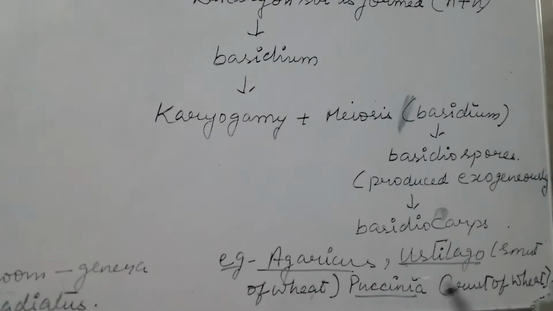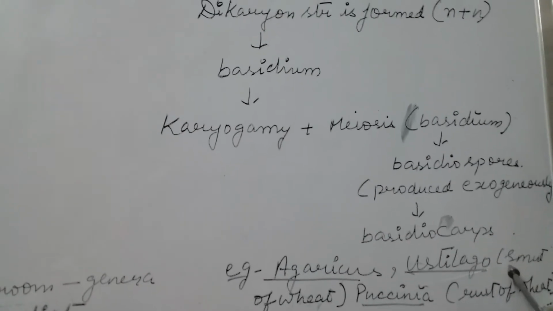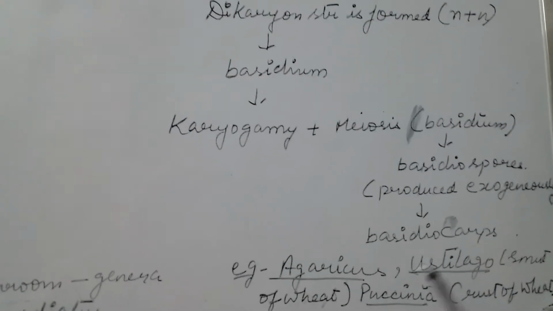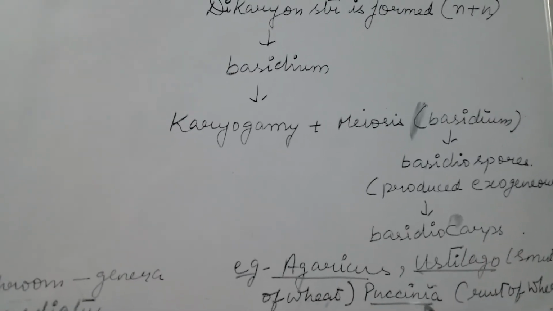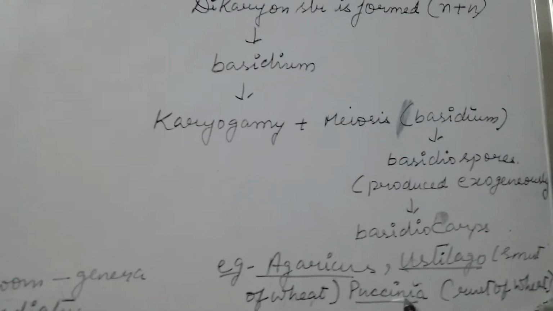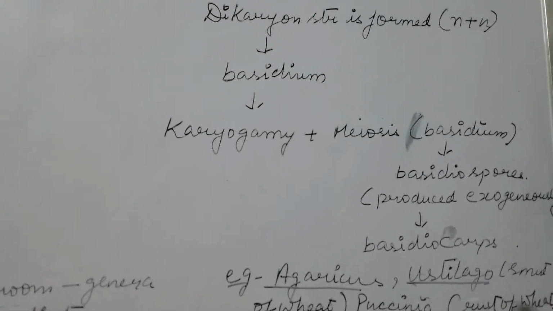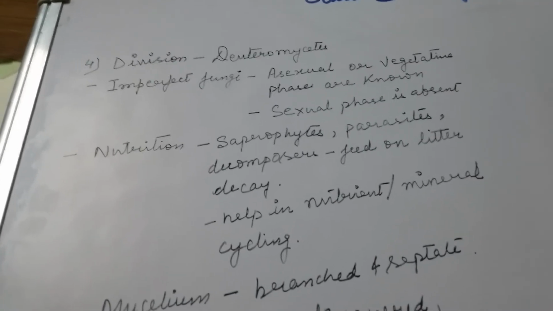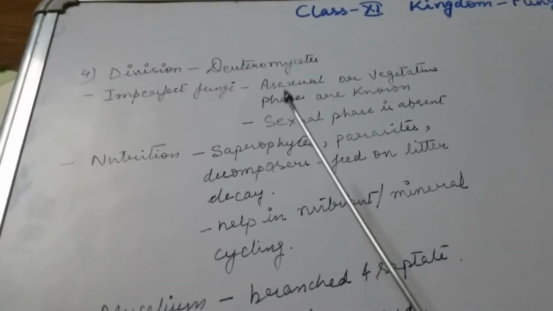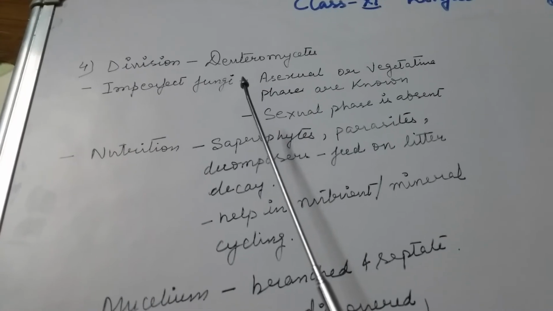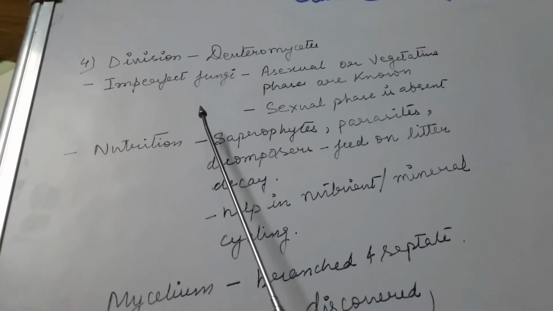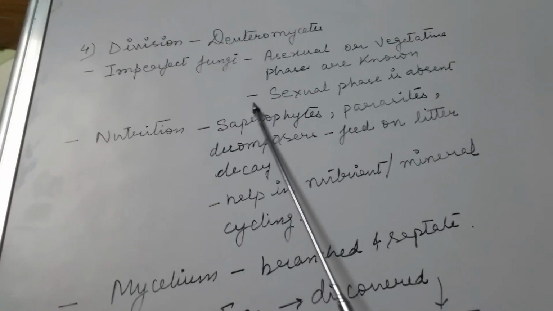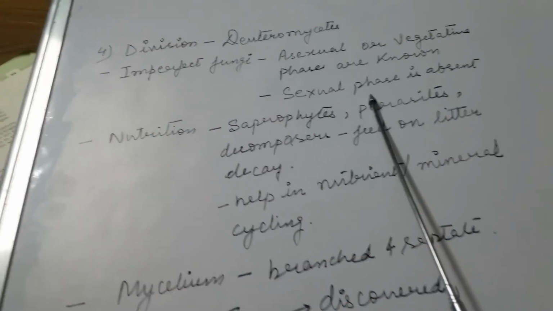A question asks: name the fungus that causes smut of wheat. It is Ustilago, and Puccinia graminis causes rust of wheat. The next division is Deuteromycetes. The fungi of Deuteromycetes are called imperfect fungi because in these members the sexual phase is unknown.